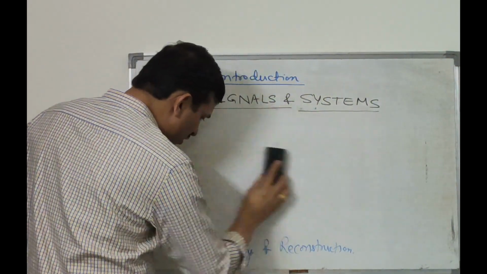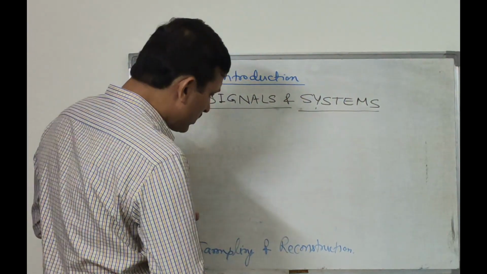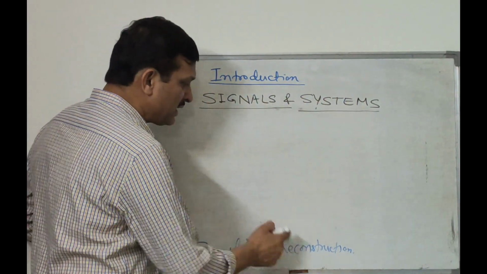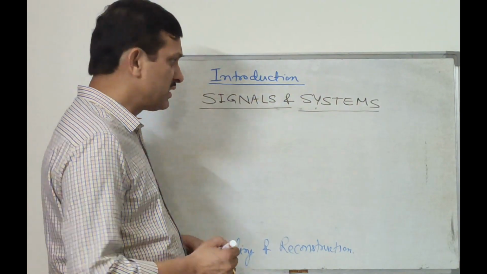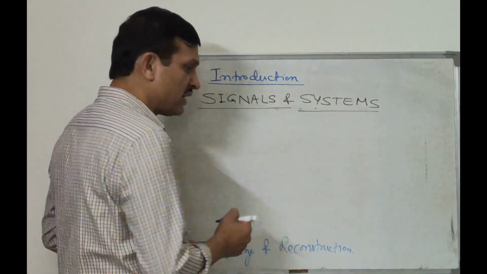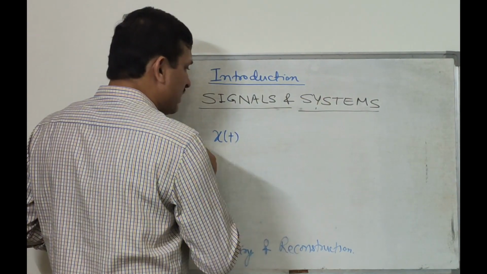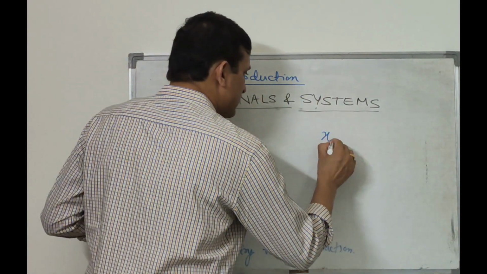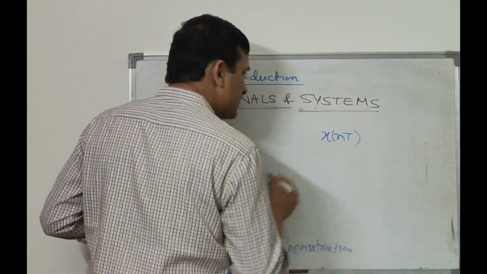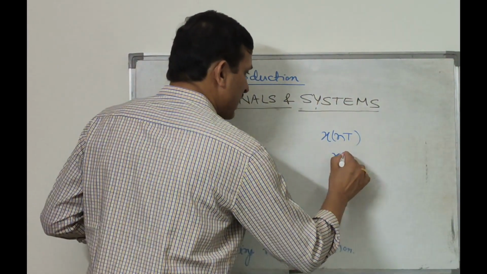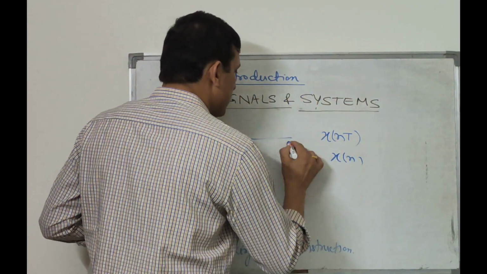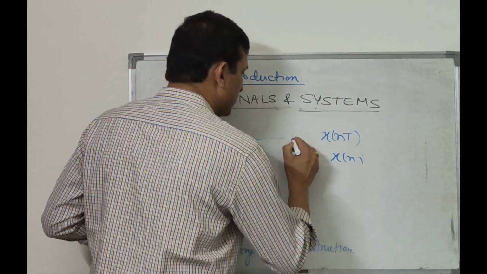And the fifth unit of the course is sampling and reconstruction. It is in two parts, that is sampling and reconstruction. That means if an x(t) signal is given, how will you get a discrete time signal like x(nT) or x[n] from this? That is done by sampling.